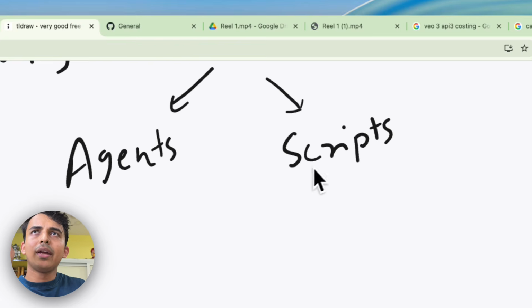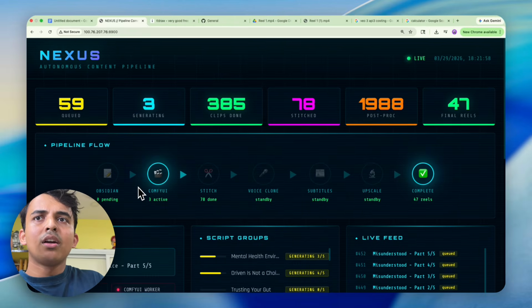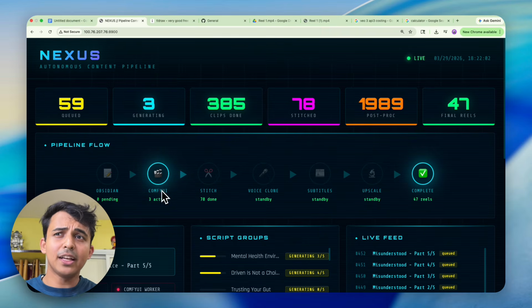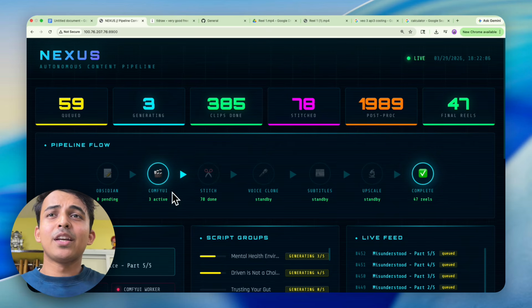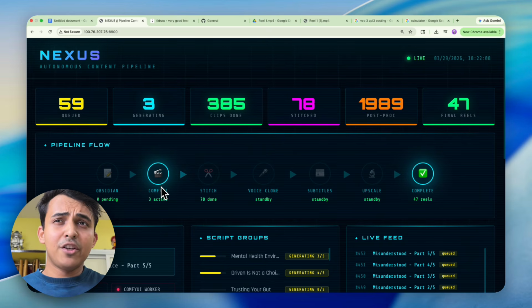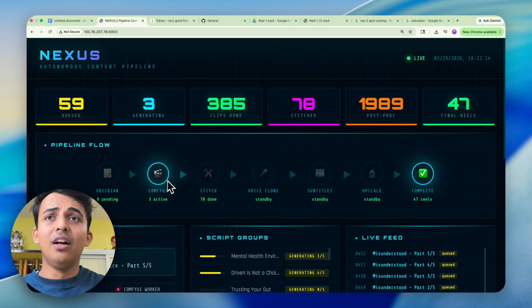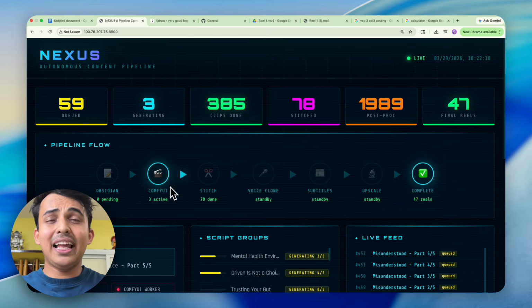What these scripts are doing is taking things from my Obsidian and sending them to ComfyUI, where my local video model is running. Anyways, it's sending to ComfyUI, which is running on my RunPod server, and I'm paying 78 cents or whatever it is per hour. I run it for an hour, I run it for a day, I pay like $19, and I create like a year's worth of content, which is ridiculous.